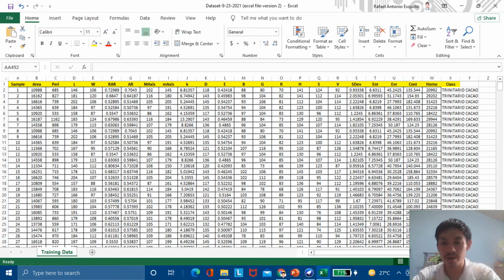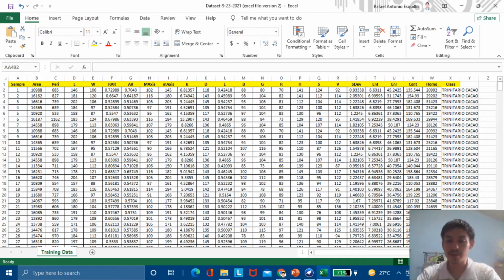So here, what I will repeat, what I have done is that I placed the Trinitario cacao and Forastero cacao, each for the 250 samples. I put their names under the new column of class.